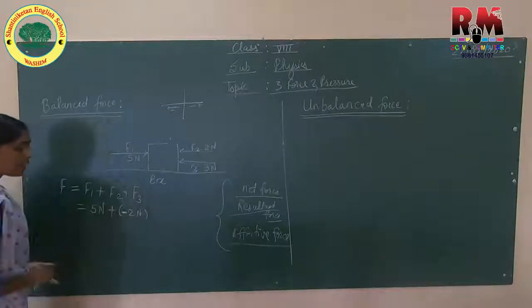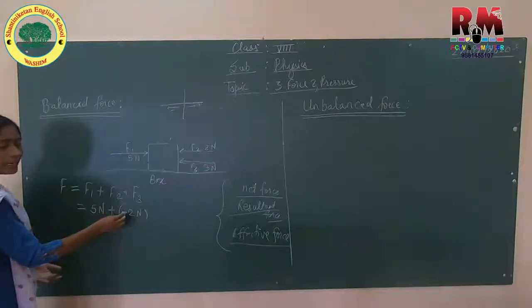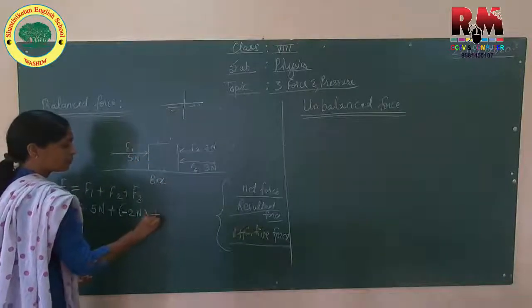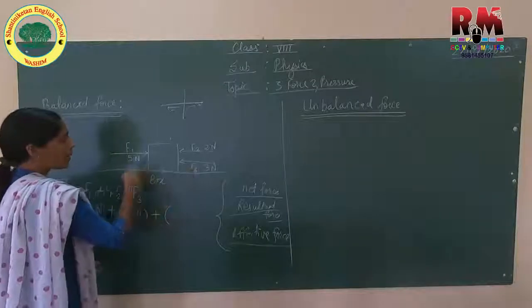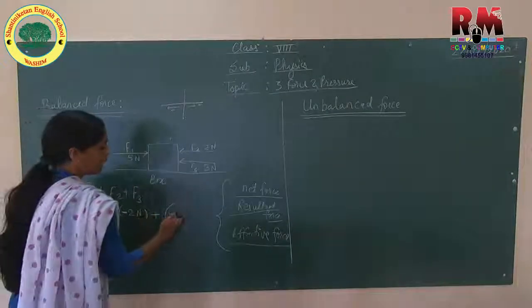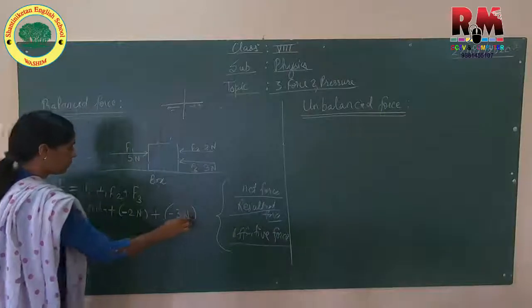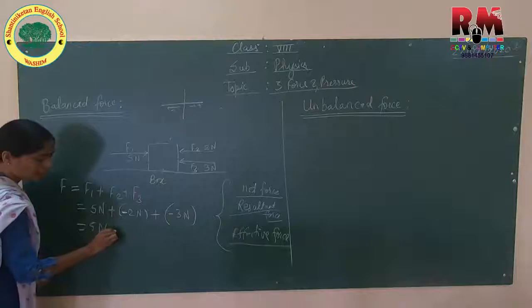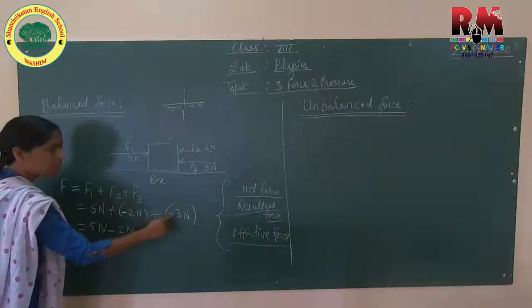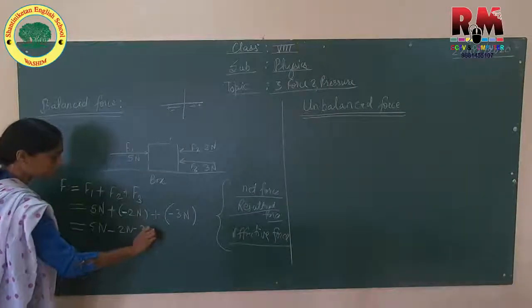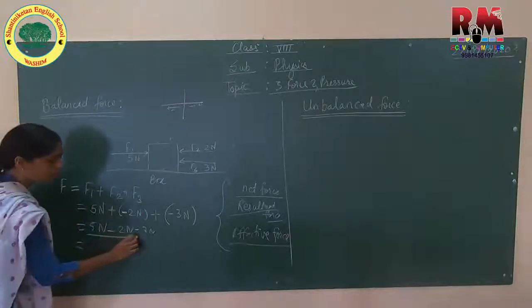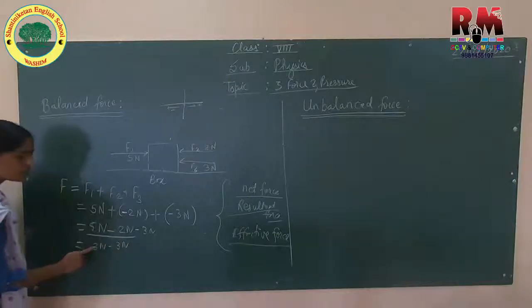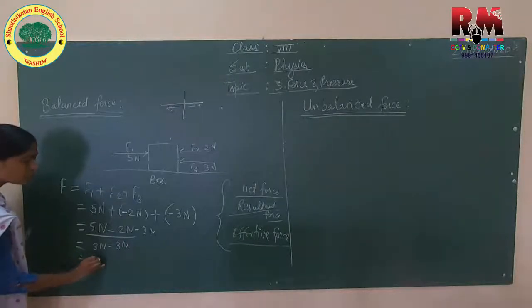Hence, this is minus 2 Newton. Why minus? Negative sign, because of its opposite direction. F3 is again opposite to F1, hence minus 3 Newton. Now, let us solve it. 5 Newton plus minus 2 Newton plus minus 3 Newton. So it becomes 5 Newton minus 2 Newton, which is 3 Newton. Minus 3 Newton plus 3, minus 3 comes 0 Newton.